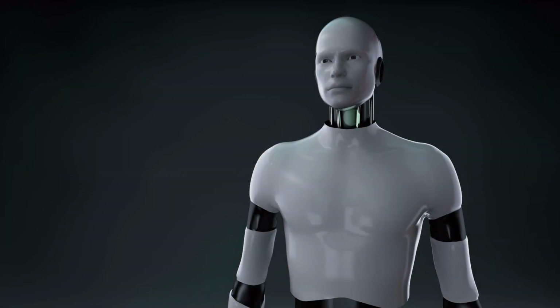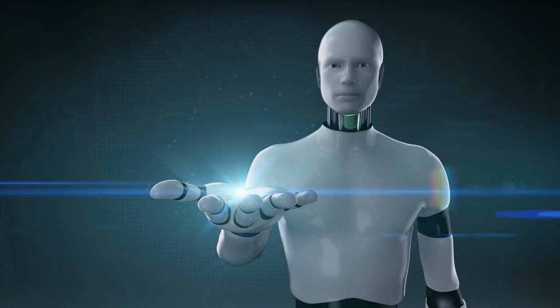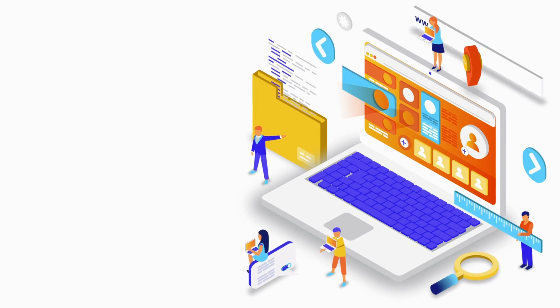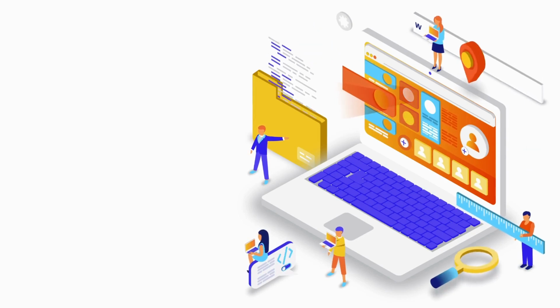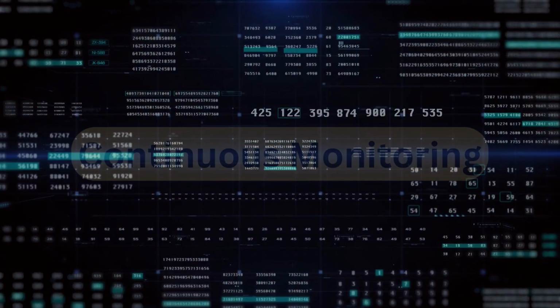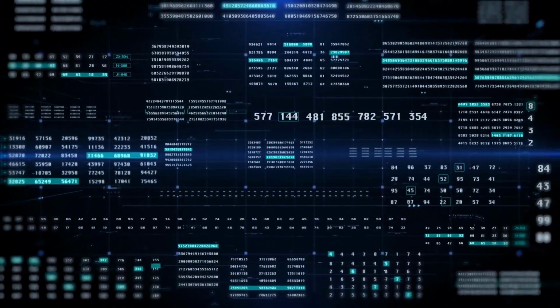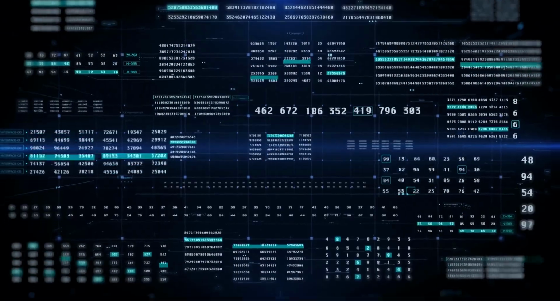Automation. Automate repetitive tasks to increase efficiency and reduce errors. Continuous testing. Implement automated testing at every stage to maintain software quality. Continuous monitoring. Monitor system performance and user feedback to identify and resolve issues promptly.